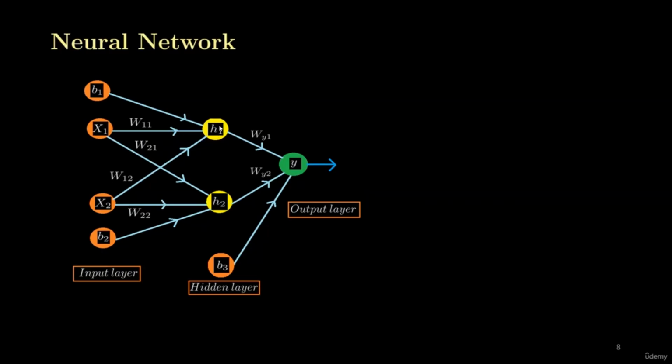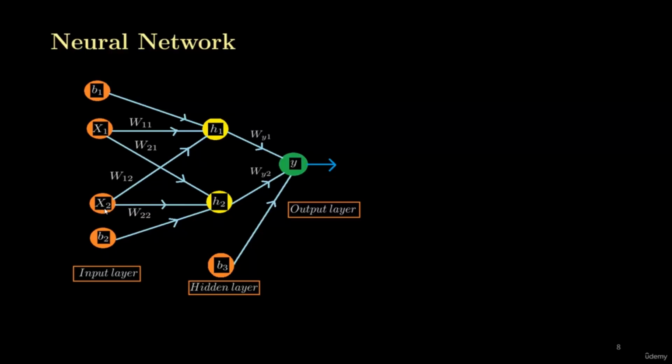Now this neuron is getting signal from both of the inputs, that is, from X1 and X2. Similarly, this neuron is also getting input from both X1 and X2. The weights associated with those inputs are different. That is, X1 is going to H1 with the weight W11 and it is giving signal to H2 with the weight W21.